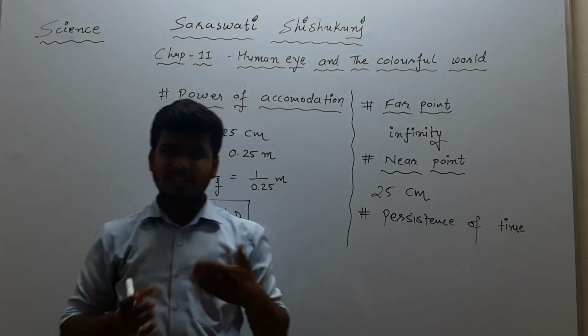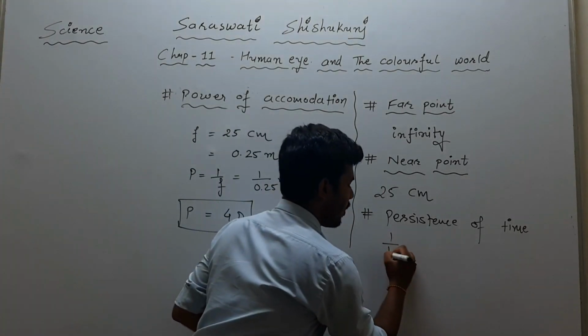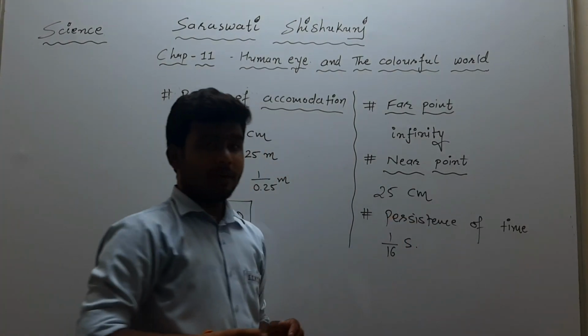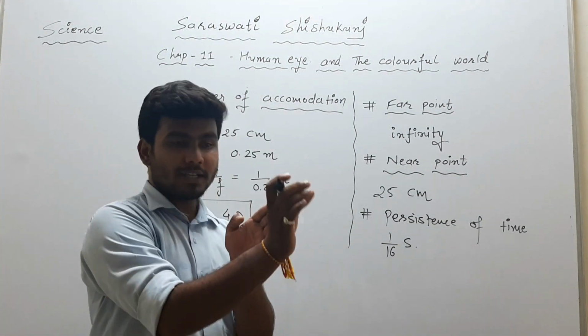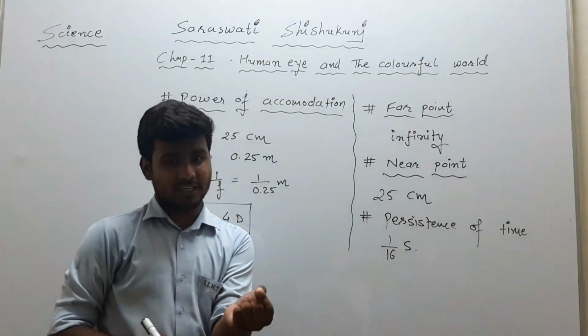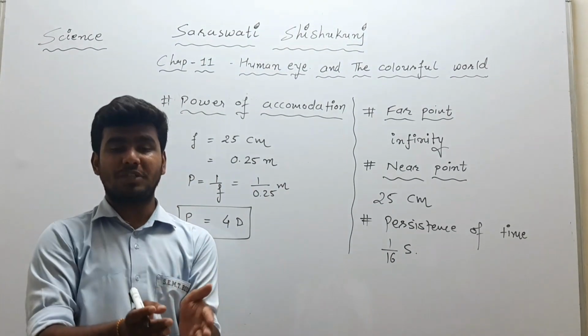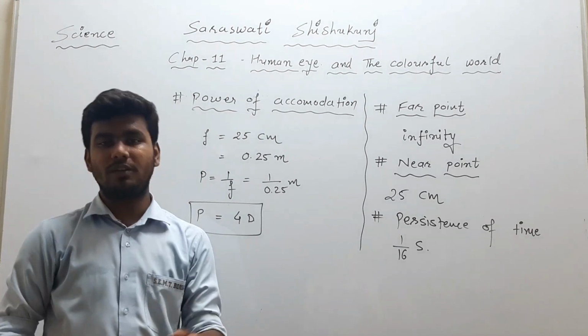So persistence of time for our eye is 1 upon 16 second. Means in 1/16 part of a second we are able to focus on a particular object. In this very tiny interval of time, we are able to focus on the object and see it clearly. That's the immense power of our human eye.